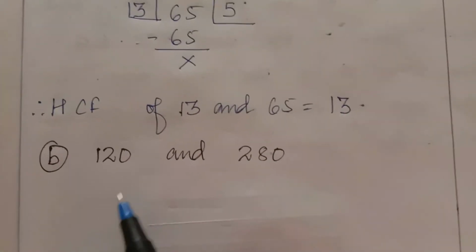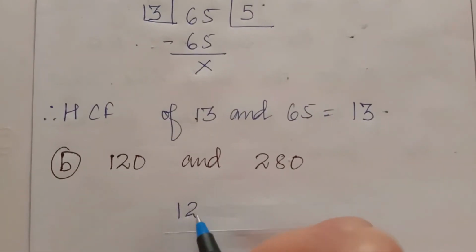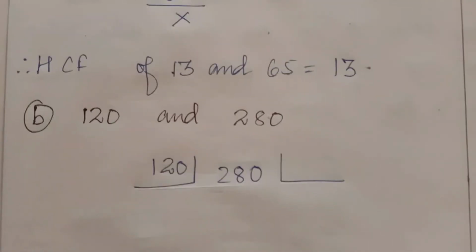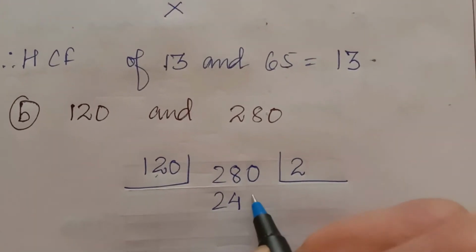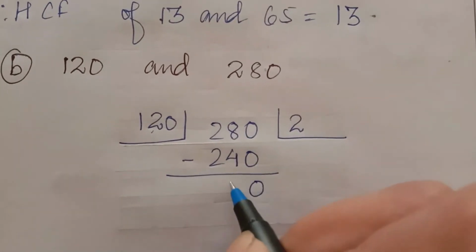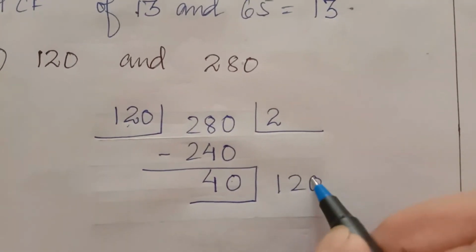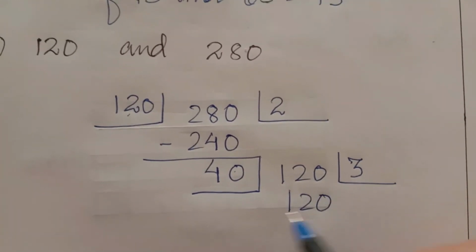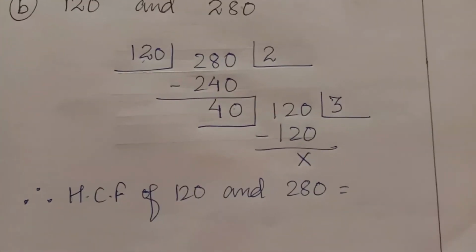Okay, now next is 120 and 280. So among these two numbers, this one is smaller. So 120 will divide 280. So you know the table of 12, 12 2s are 24. That means 120 into 2 is 240. So 0 minus 0, 0, 8 minus 4, 4. So this 40 will divide 120. So you know the table of 4, 4 3s are 12, means 40 3s are 120. So here the HCF of 120 and 280 is 40.